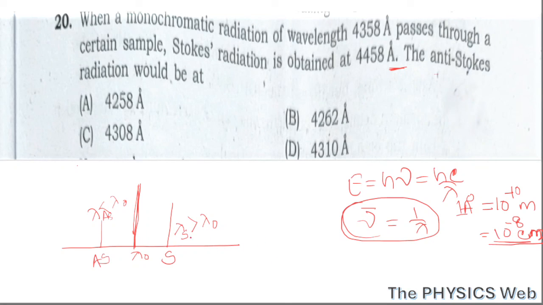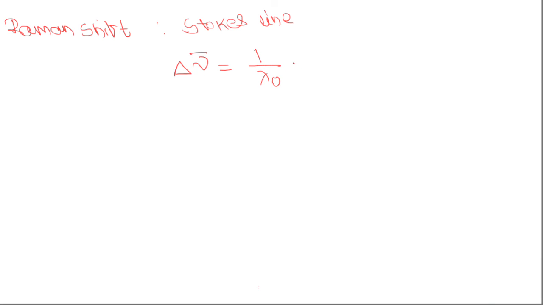Now, as we discussed, for the Stokes line the wavelength of scattered light is greater than the incident light. So we can write the Raman shift for the Stokes line as 1 by lambda naught, that is the wavelength of the incident line, minus 1 by lambda s, the wavelength of the Stokes line.